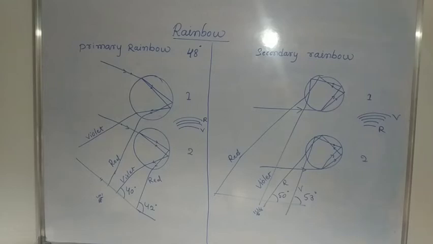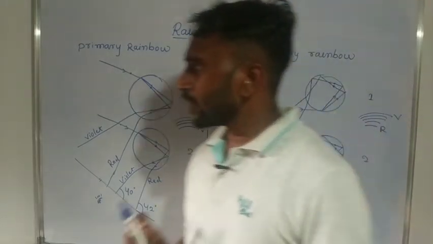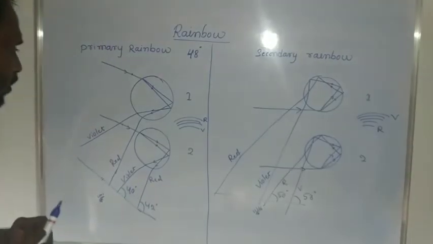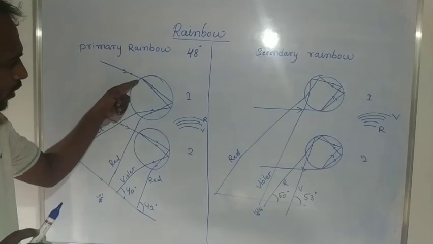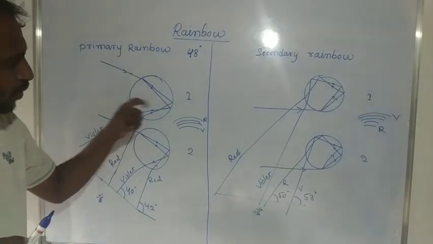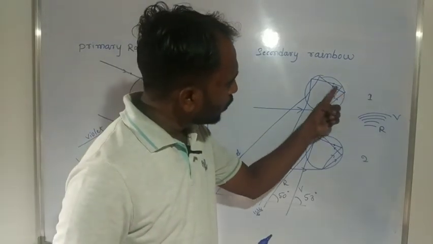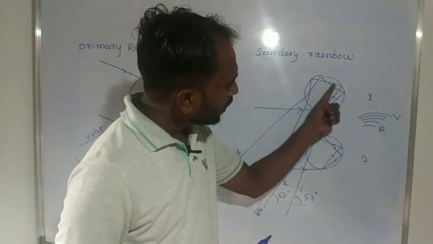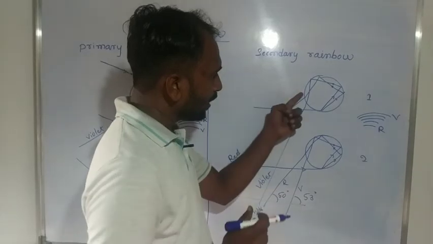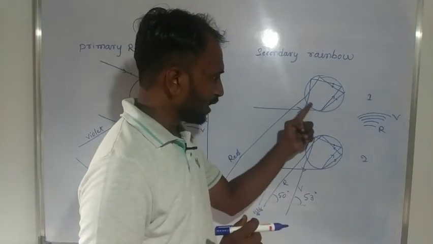Now the difference between a primary rainbow and a secondary rainbow. The first one has 2 refractions and 1 total internal reflection. Here there are 2 total internal reflections and 2 refractions.